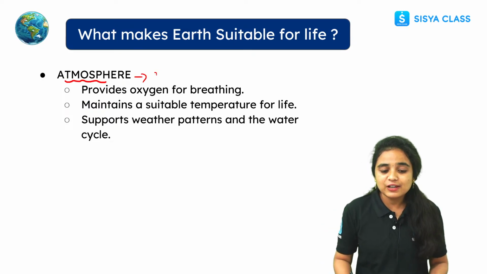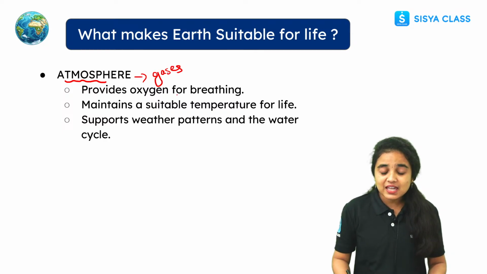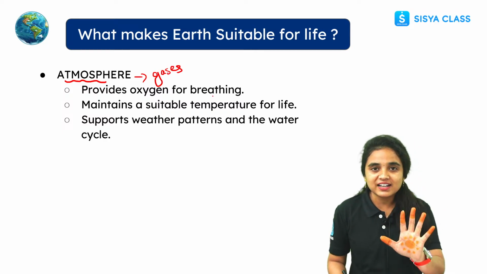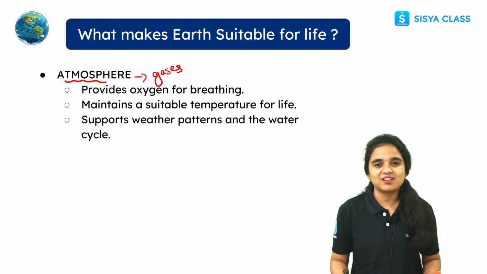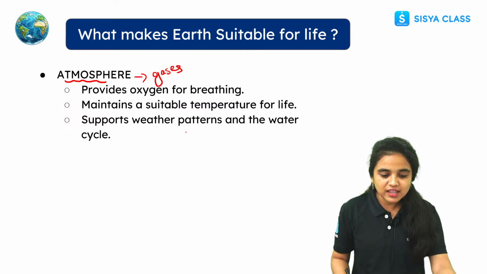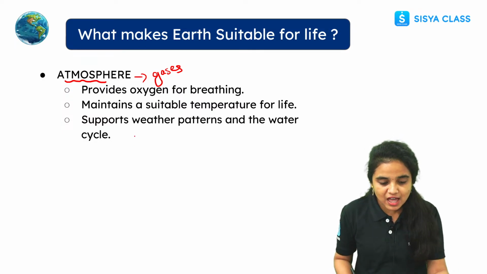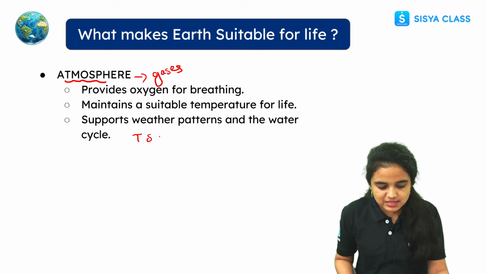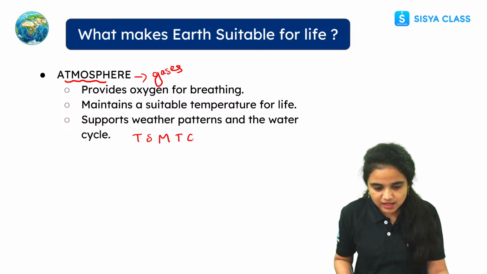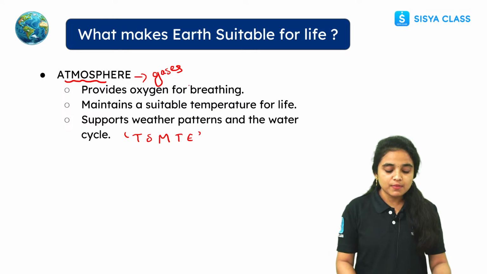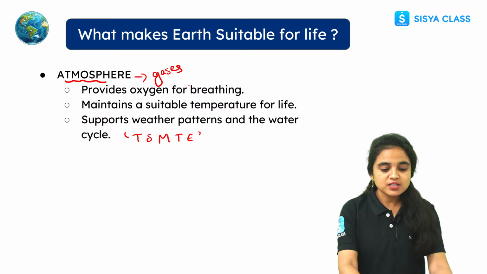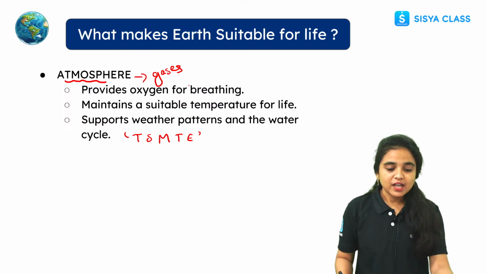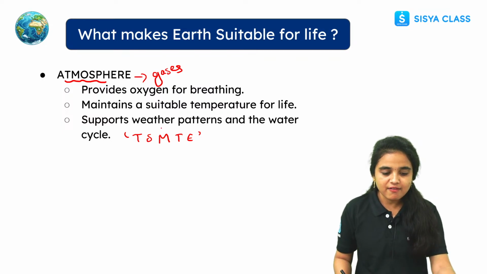Atmosphere is the mixture of different types of gases, and in our atmosphere there are 5 different layers. So what are the 5 different layers here? I will teach you a simple trick to remember all these 5 layers. So what do you have to remember here? See, students, you have to remember the T, S, M and TE. So these are the words you have to remember to learn the layers of the atmosphere. Okay, now let us learn one by one here, students.